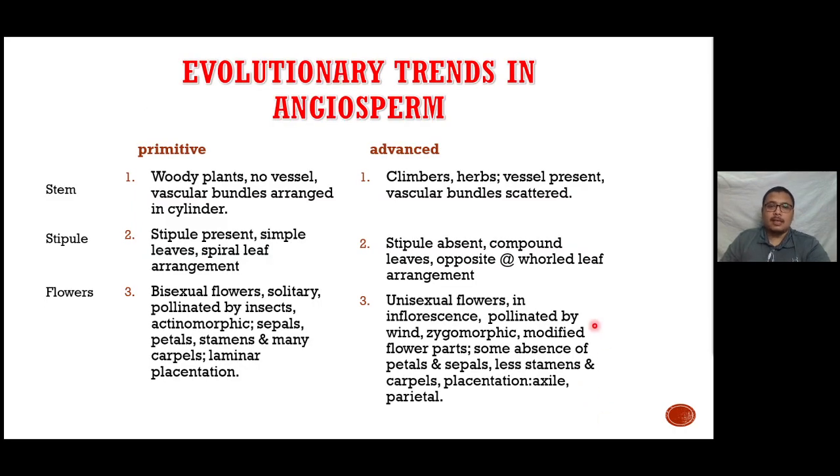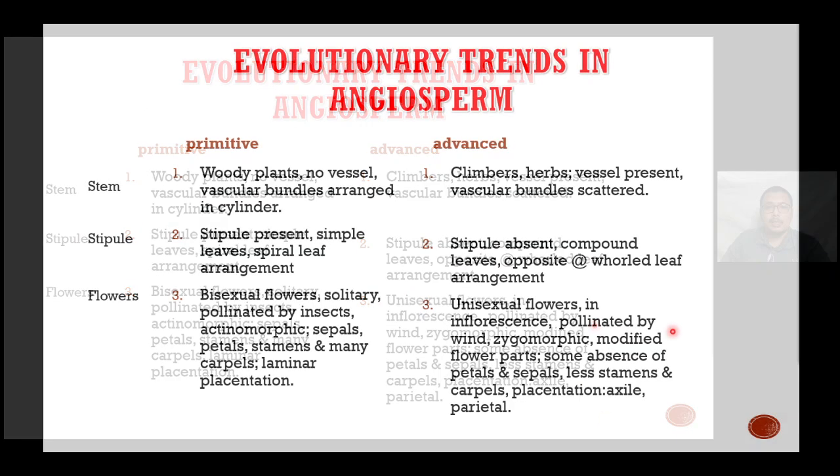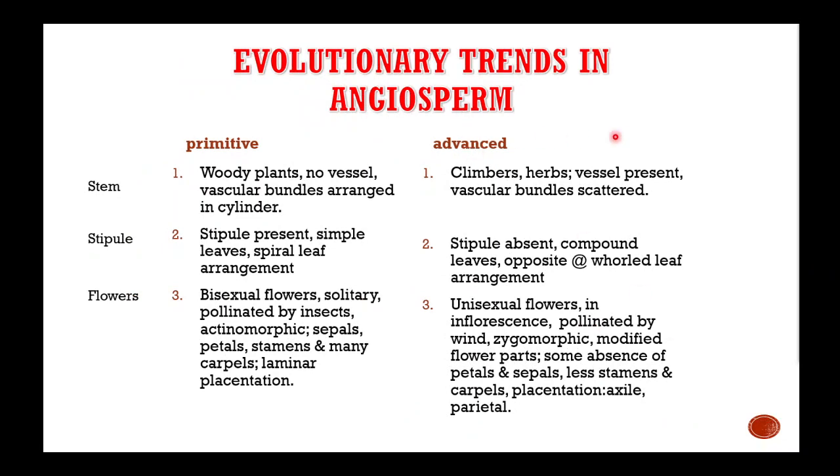In general, the differences between the primitive and advanced angiosperms are listed here. If you look at the stem, the primitive usually have woody plants, no vessels, vascular bundles arranged in a cylinder, whereas the advanced angiosperms are the climbers, the herbs, with vascular bundles scattered all around. In terms of stipules, the primitive have presence of stipules, but the advanced have none.